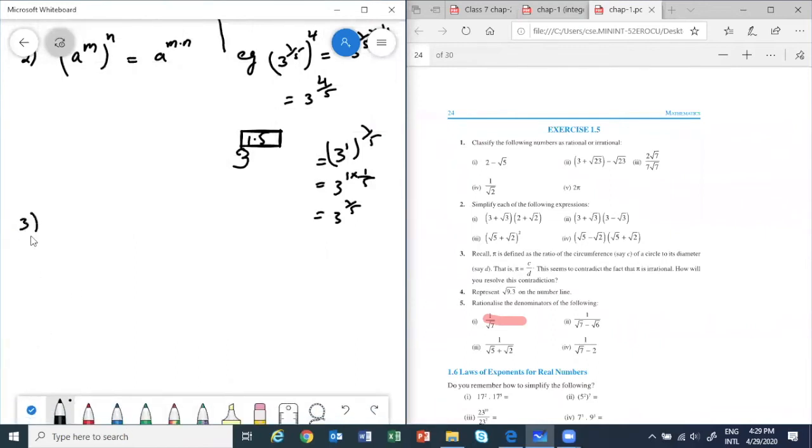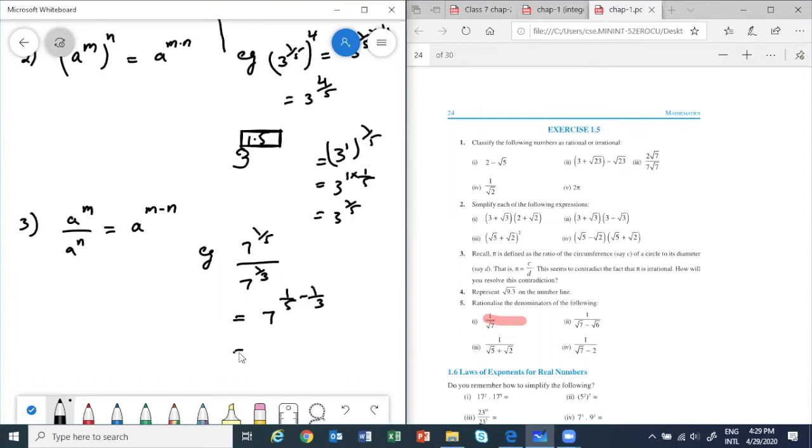So let's take third property. It says suppose you have base is same and power is different. What you do? You will take a power m minus n. Okay, you can do this. This is a property. So let's take one example. If you have 7 power 1 by 5 and you have 7 power 1 by 3, correct? So now base is same. What we can do? Using the property, we will have 7 power 1 by 5 minus 1 by 3.